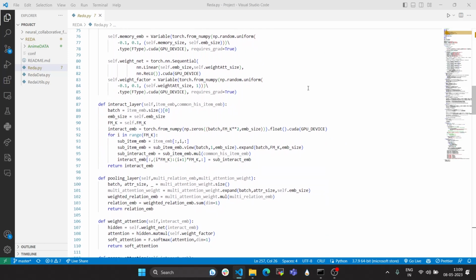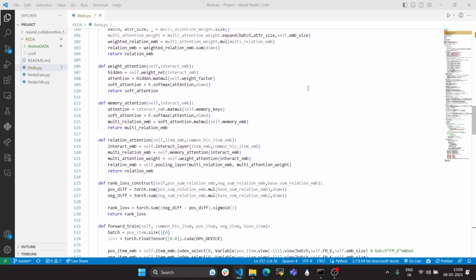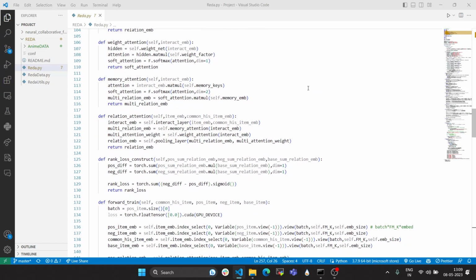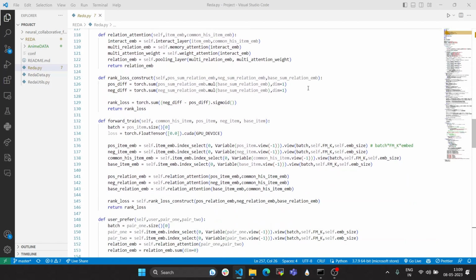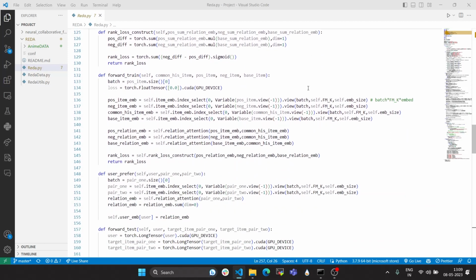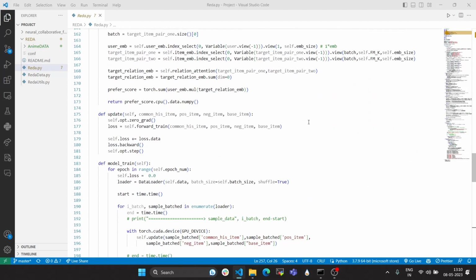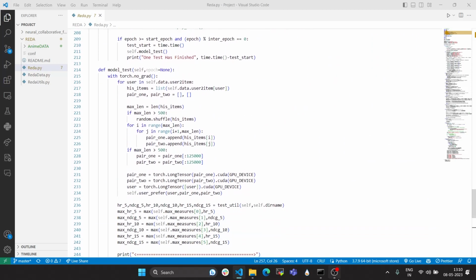There are several layers in the model, which consist of multi-decomposed embedding, interaction layer, dual attention, and all relational user embeddings also. So this is the walkthrough.